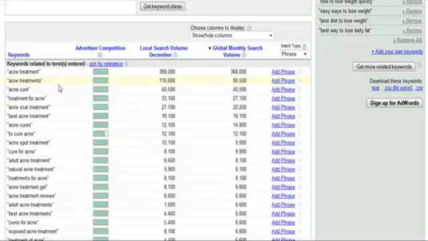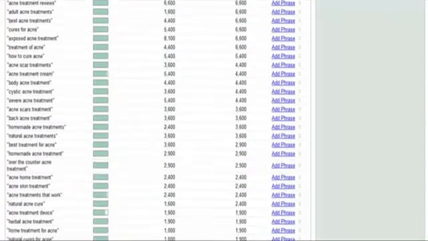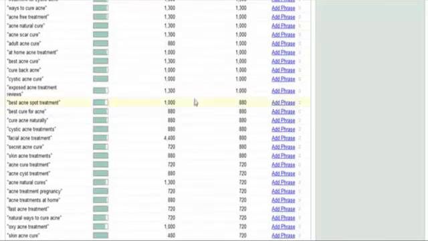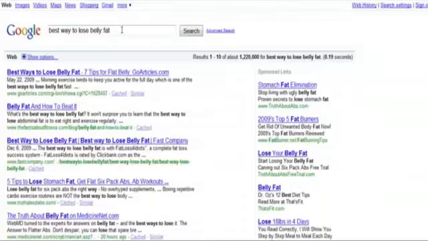And look for as many keyword phrases as you can. Obviously, the longer the keyword phrase is, the less competition there is, but the less volume. So you kind of want to keep that in mind. But try to look for keywords that are above 1,000. This one, for example, would not be a bad one. Best acne spot treatment, and you come over here, search for it, take off the quotes, and then do all in title in front of it.